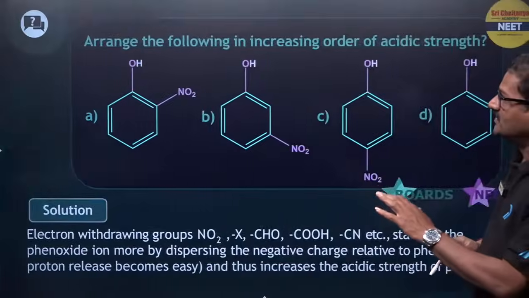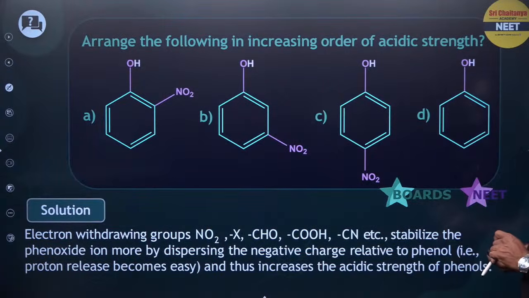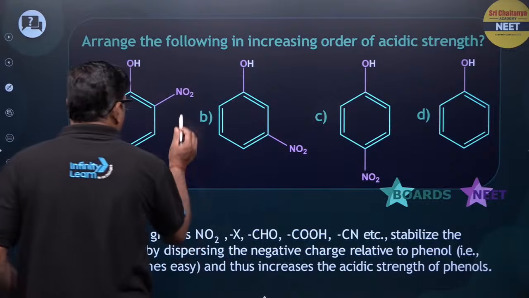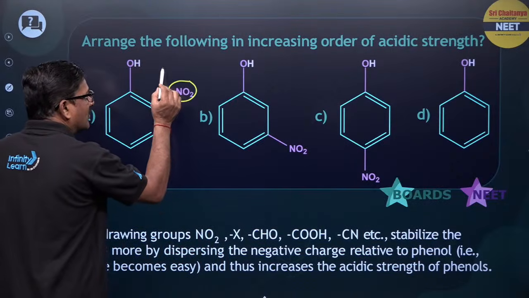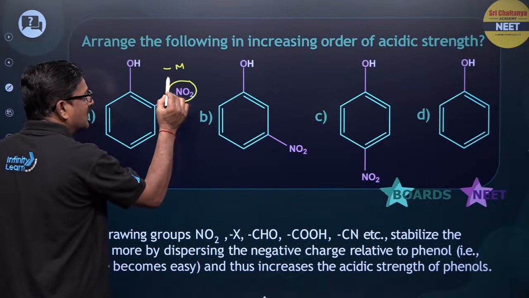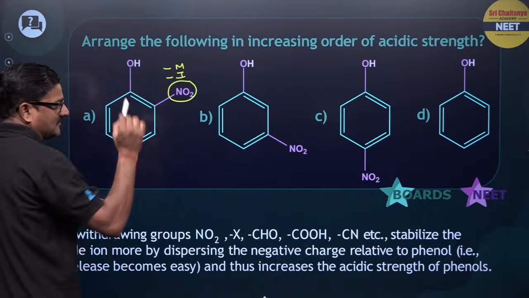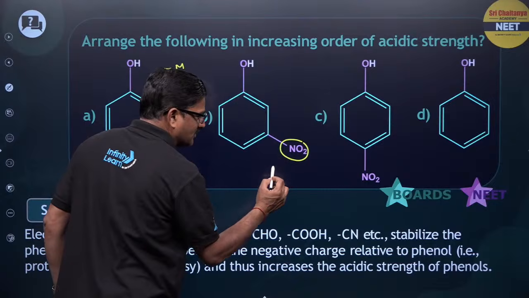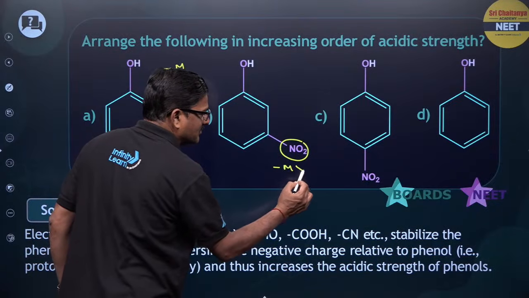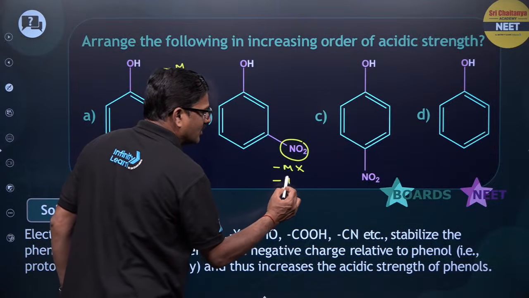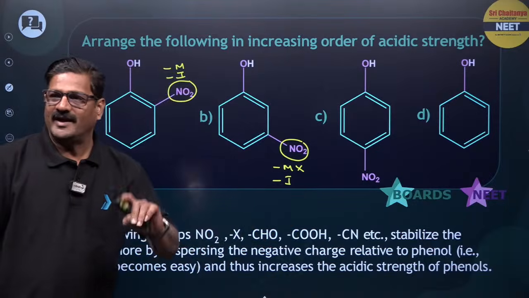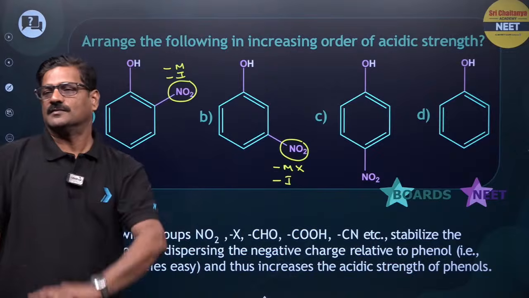And moving ahead, you can see: arrange the following in increasing order of acidic strength. Here you can see a positive mesomeric effect and a positive inductive effect. At the meta position, you don't expect the negative mesomeric effect to work, only the negative inductive effect works. In any compound at the meta position, resonance does not work.